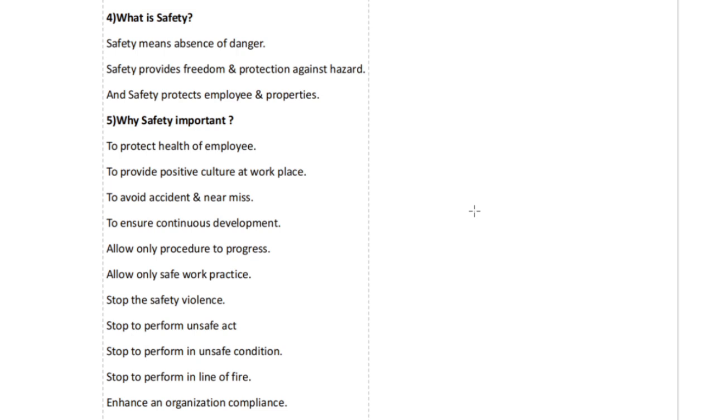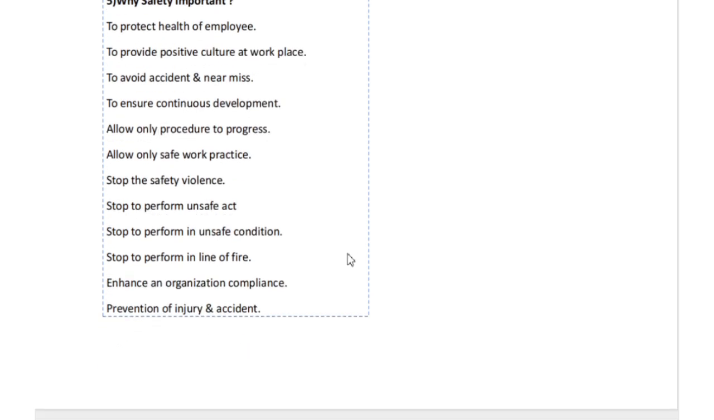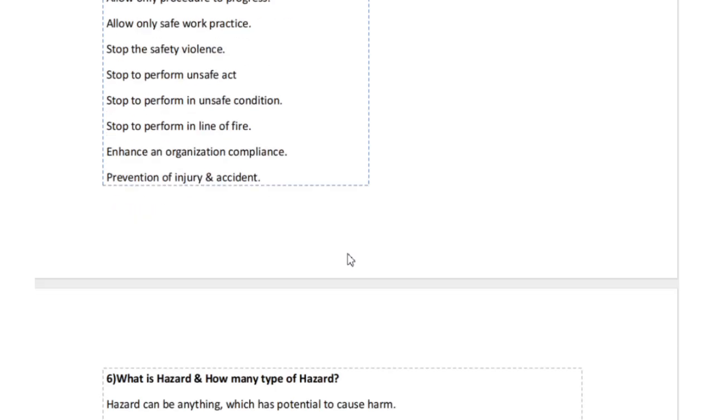Why is safety important? To protect the health of employees, to provide a positive culture at the workplace, to avoid accidents and near misses, to ensure continuous development, allow only procedure to progress, allow only safe work practice, stop the safety violation, stop performing unsafe acts, stop performing in unsafe conditions, stop performing in line of fire, enhance an organization's compliance, and prevent injury and accident.